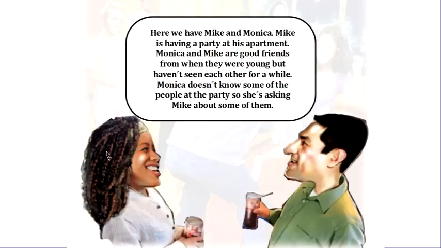Okay, so here we have Mike and Monica. Mike is having a party at his apartment. So Monica and Mike are good friends from when they were young, but haven't seen each other for a while. Monica doesn't know some of the people at the party, so she's asking Mike about some of them. So let's listen to the conversation that they have about the different people at the party.